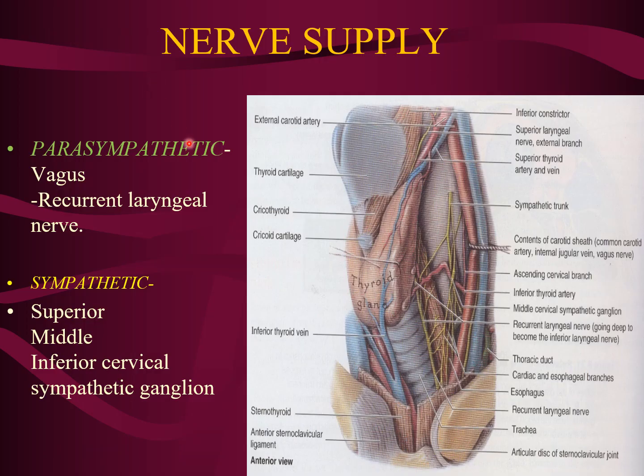Coming to the nerve supply, parasympathetic supply is by the vagus and recurrent laryngeal nerve. Sympathetic supply is from the superior, middle and inferior cervical sympathetic ganglia. They supply the thyroid gland.